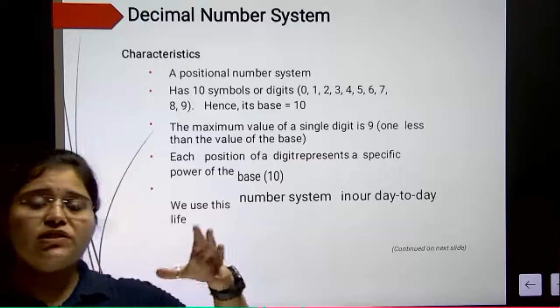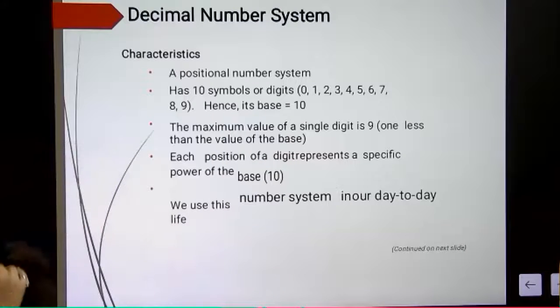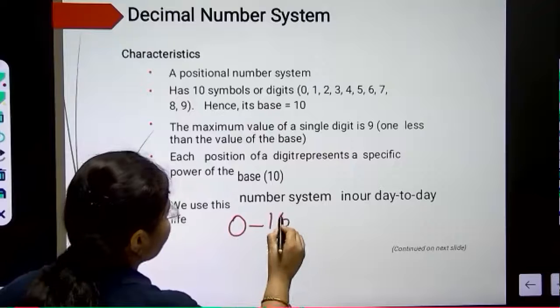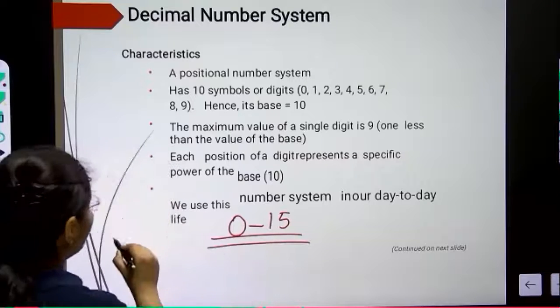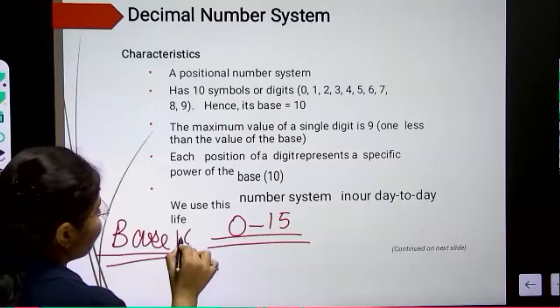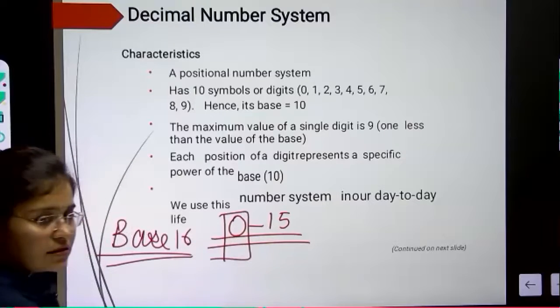Why are we saying 1 less than the base? I have told you that in hexa we have 0 to 15, but the base value is 16, because every number starts from 0.